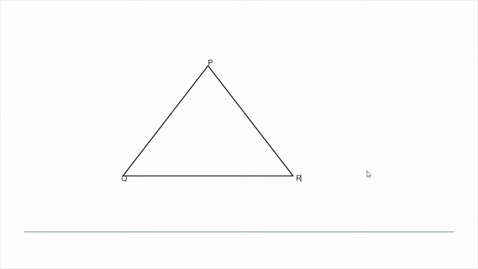PQR is the triangle. Now we have to draw the angle bisector. Now you know how to draw the angle bisector. I will just start drawing it because we have already got an idea about how to draw an angle bisector. All depends upon the accuracy of how we are drawing.